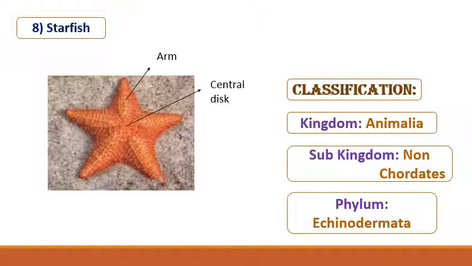They have a skeleton made up of calcareous spines and or ossicles or plates. These animals have a good ability of regeneration. If any part is damaged or cut, then that part will regenerate. Examples are starfish, sea urchin, brittle star, sea cucumber, etc.